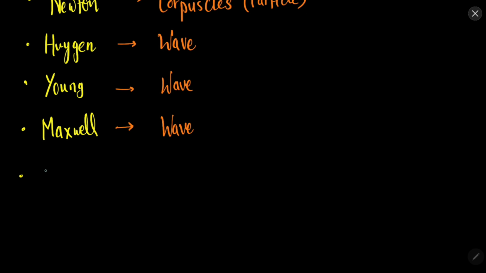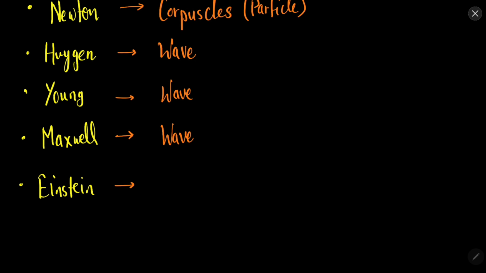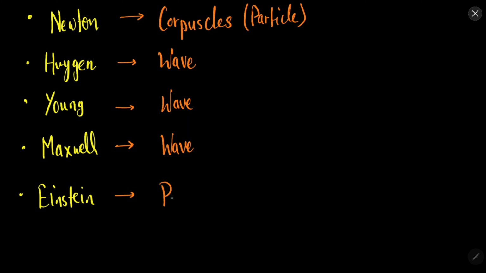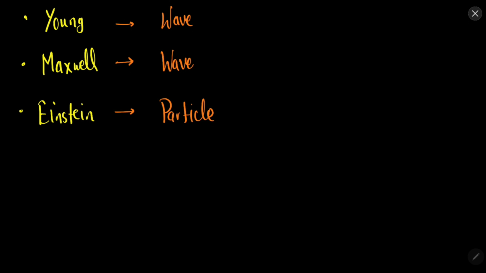But after that Albert Einstein came in 1905 and he explained the photoelectric effect using the particle nature of light. So according to him light is a particle. So again the debate started whether light is a wave or a particle.